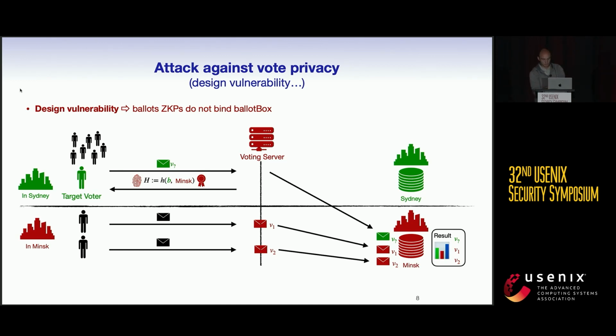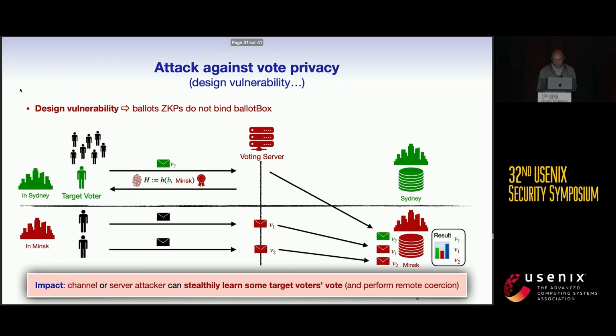This attack exploits the first vulnerability, but we can do this attack without exploiting the first vulnerability, though it's slightly more complex, so it's just described in the paper. The consequence is that the attacker can learn some target voters' votes, typically one per small consular.